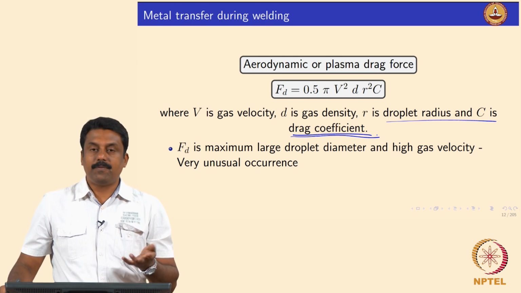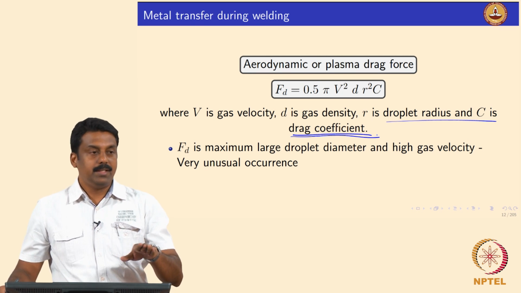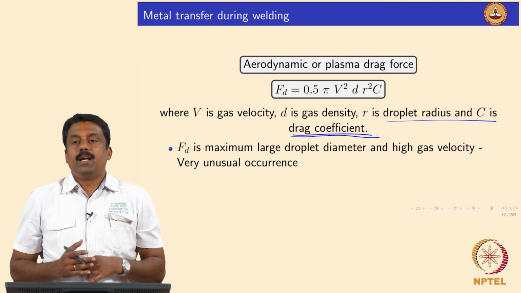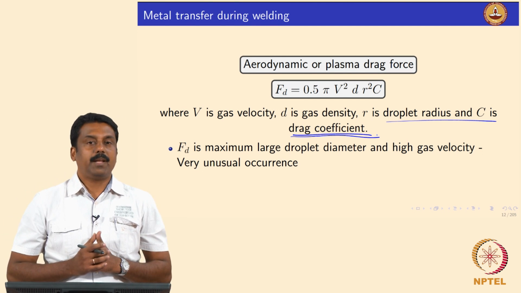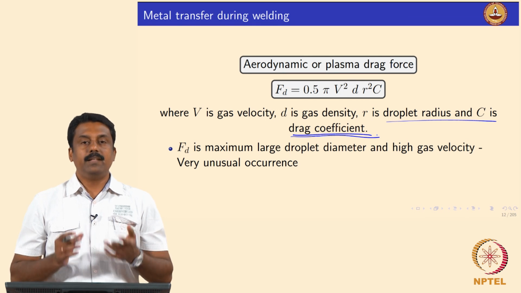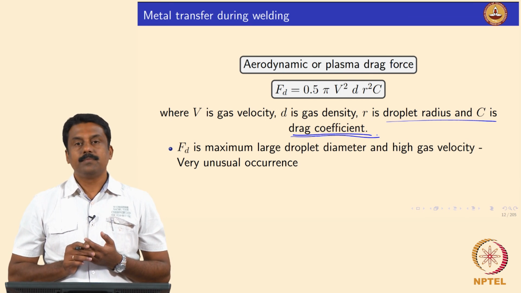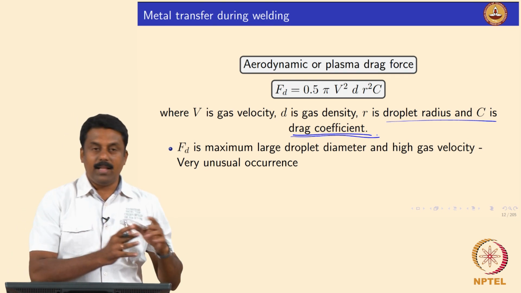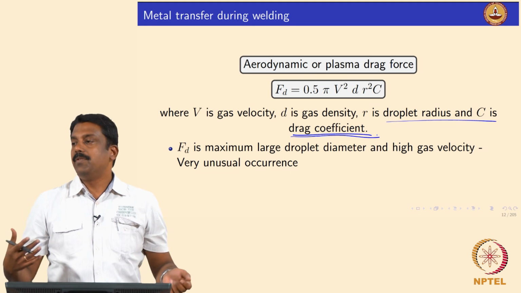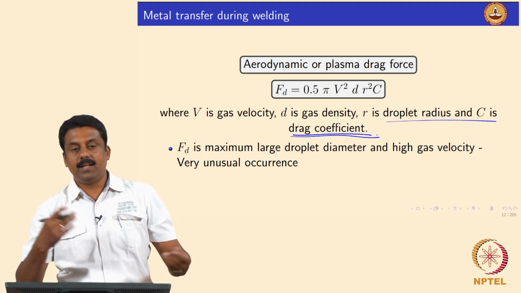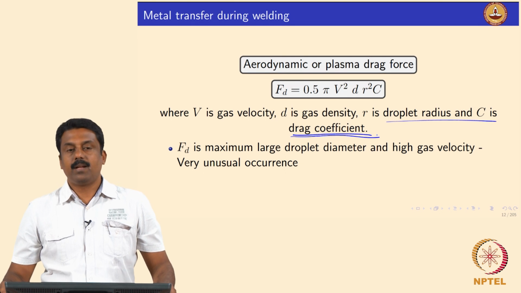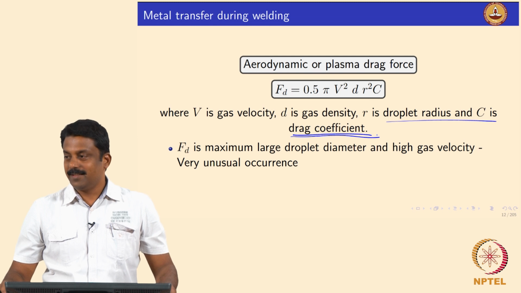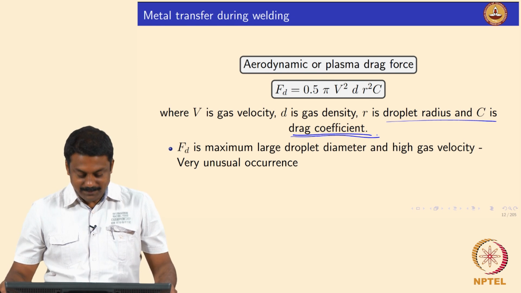So, plasma jet force, for a given process and given shielding condition, is fixed, it cannot change, because it is a function of the shielding gas, the velocity as well as the density of the gas. And if you keep all the parameters constant and change the shielding gas, then you will see the effect of the shielding gas on the droplet transfer, because the drag force will change. Yes, clear? Okay, good.